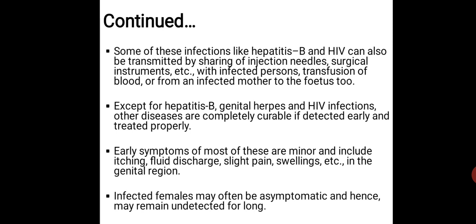In simple language, through the transmission of body fluids. Blood is also a body fluid. So hepatitis B and HIV don't only go through the semen, but can also infect through the blood as well.